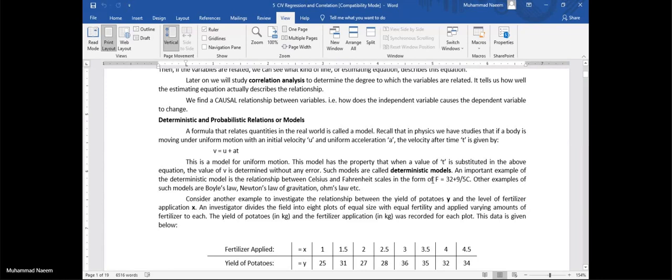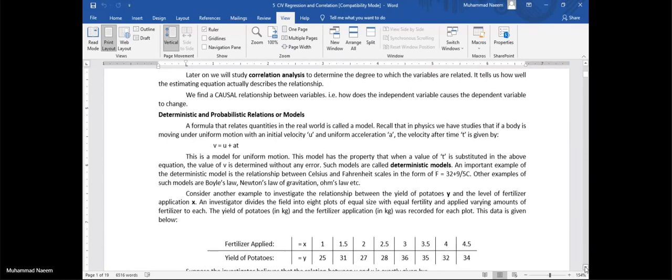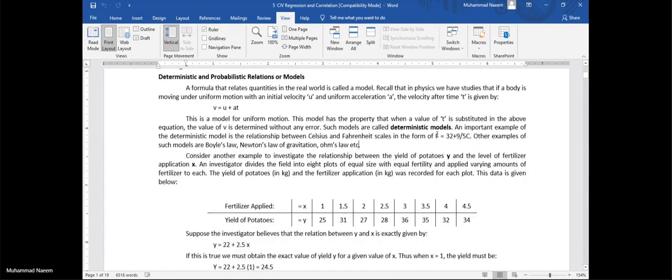We have to do nothing with these relations because they give a fixed result, whether we are in a desert or in a hilly area. Wherever we go, these results exist everywhere, so there is no ambiguity.